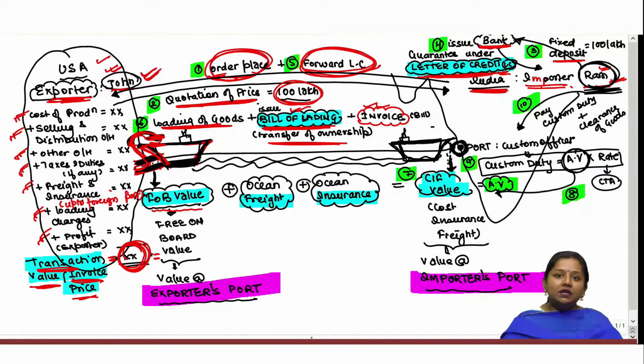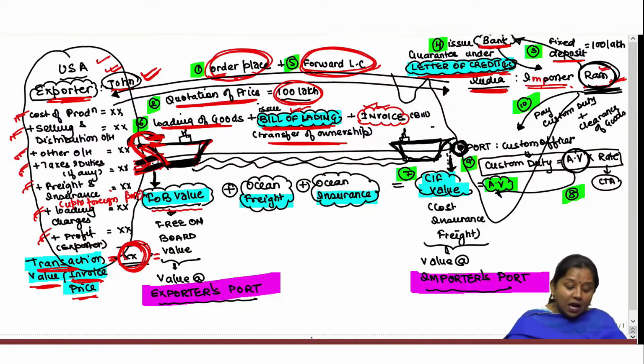generally, although there are certain adjustments which we will see subsequently, which might not be included in the transaction value, but have to be included in the FOB value. That we will see later. But as of now, we can consider the value at which goods are loaded at the foreign port is known as FOB value, which generally happens to be the transaction value at which exporter sold goods to the importer, and the amount mentioned in invoice has to be paid by importer to the exporter.